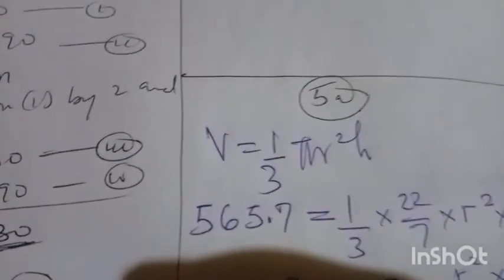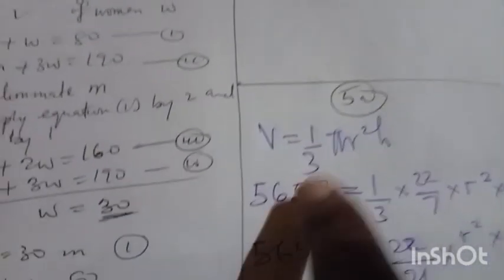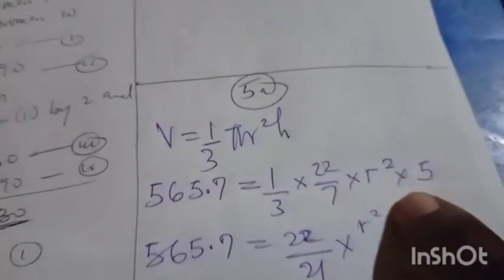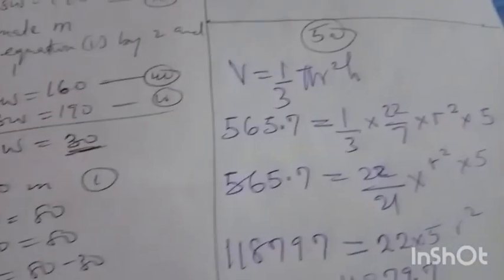That's number 5. V equals 1 over 3 pi r squared h. They've given us V. They gave us pi. They didn't give us r. They gave us h as 5. Make your r the subject of the formula. That's what we did there.